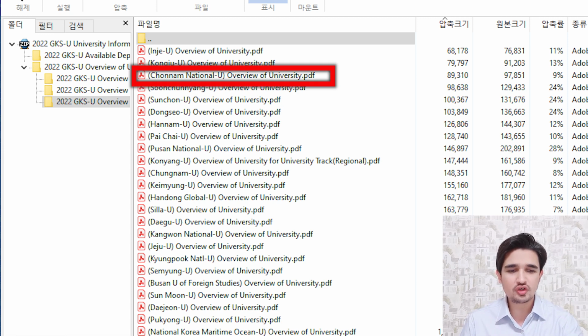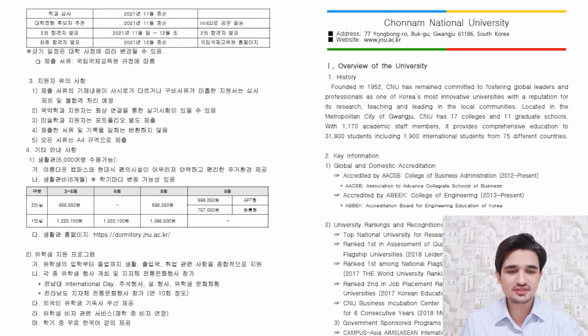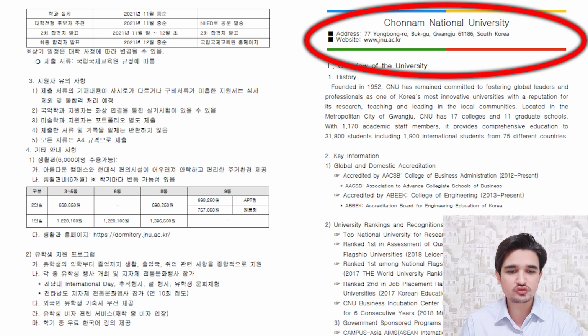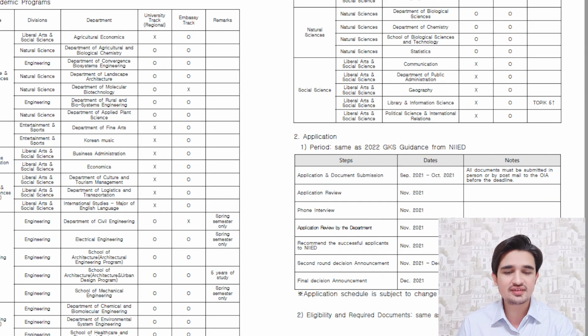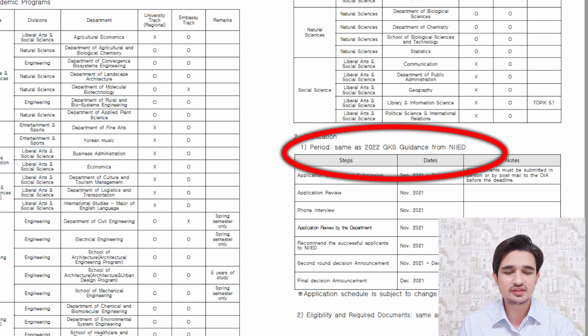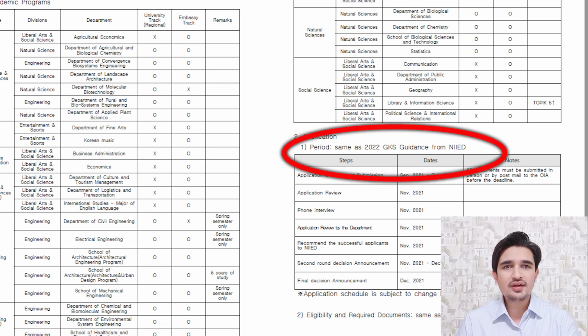So I will open Chonnam National University from here and you can see the details about Chonnam National University in this file. In this file you can find the address of Chonnam National University where you have to submit your documents. You can find the deadline of Chonnam National University. Here I want to clear one point, that every university deadline is not same as GKS official deadline. So you have to go to that university information and find the deadline of that university.